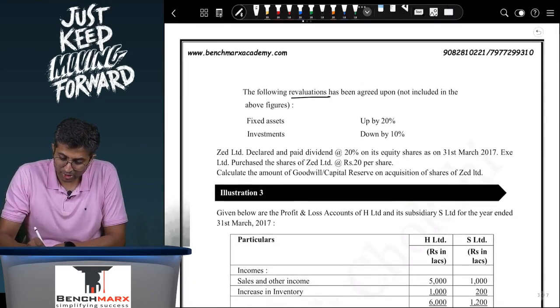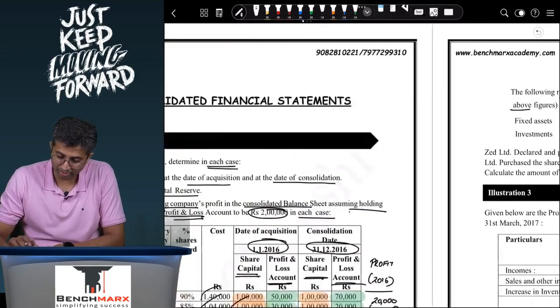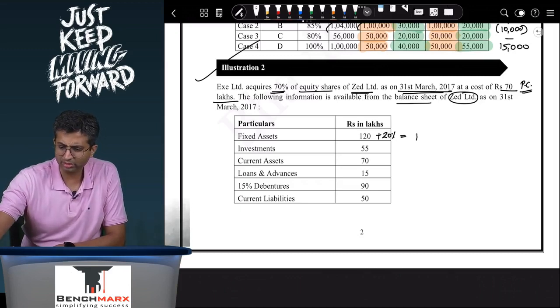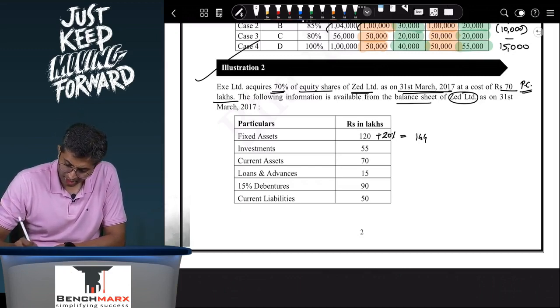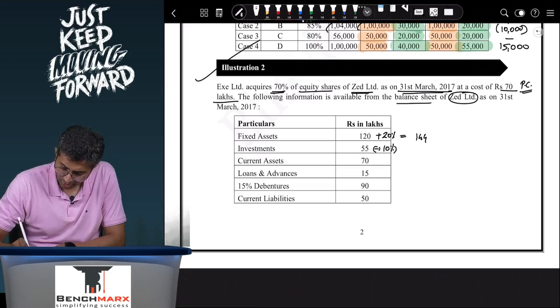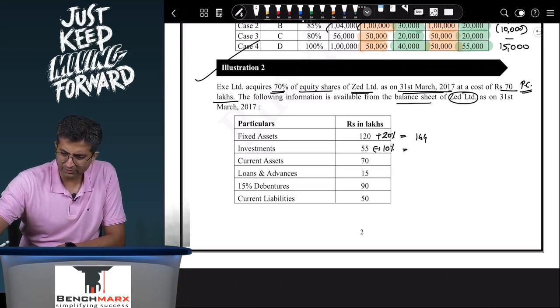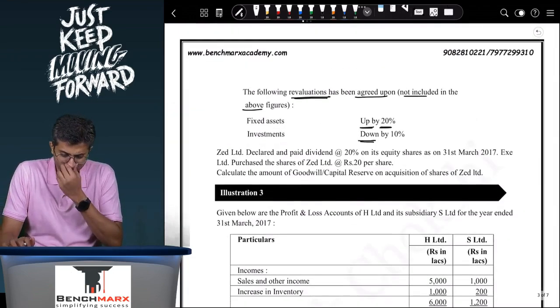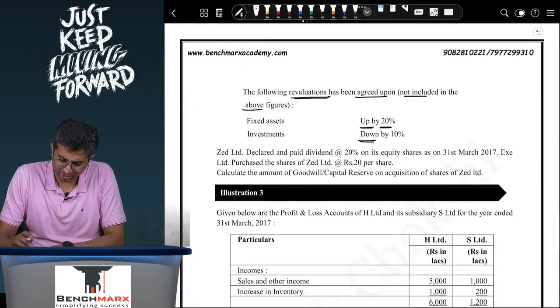The following revaluations have been agreed upon and not included in the above figures. Fixed assets are going up by 20%, investments are going down by 10%. So when you look at fixed assets, they're going up by 20%. So I think this is 120, I think 240, 120, 44, I guess. Yes, this is 144. Investments are going down by 10%. So this is probably 49.5. Yes, so this is 49.5. For other items like current assets, etc., nothing has been given.